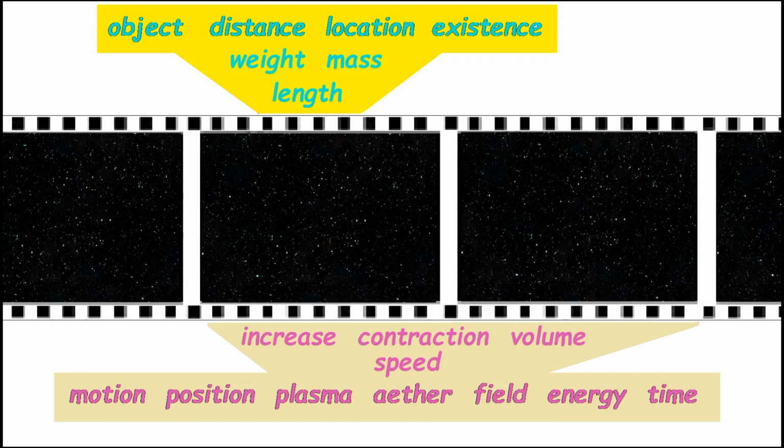So once we separate these, we can now begin to talk a little more intelligently about the conclusions reached by special relativity, especially with respect to weight, mass, length, and whether any of these change. And the issue is no, they don't change, because they're even telling you that the proper length and the proper mass do not change, meaning the mass that is traveling with you, the one in your frame of reference. So if that doesn't change, then they haven't discovered anything.